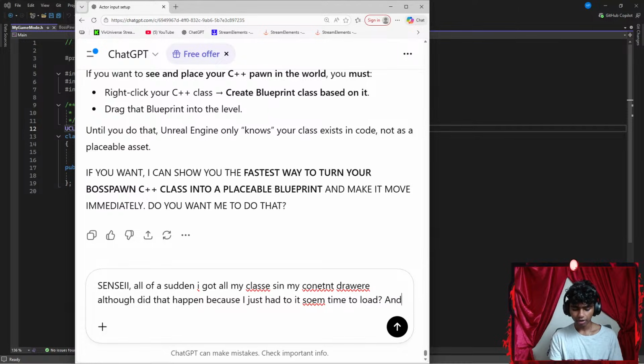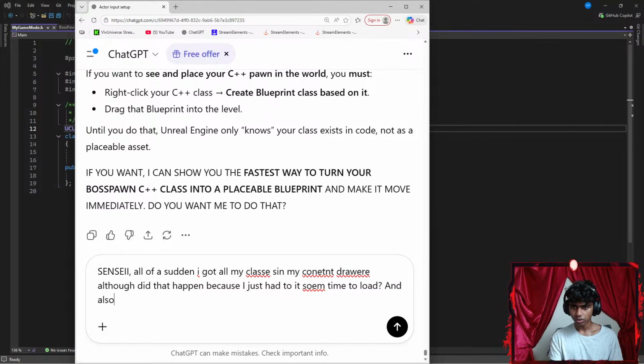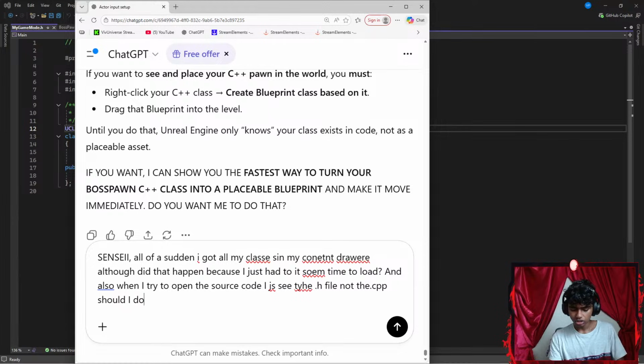And also, when I try to open the source code, I just see the .h file and not the .cpp. Should I do something different?